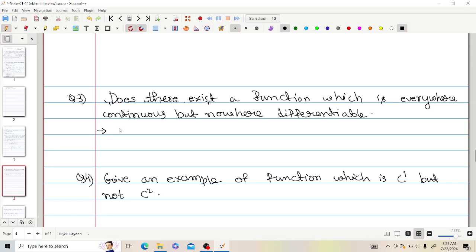Again I told them about the sawtooth function, and then they said there is no need to explain this function because the explanation is quite difficult, and it is given in the book of Rudin, Principles of Mathematical Analysis.